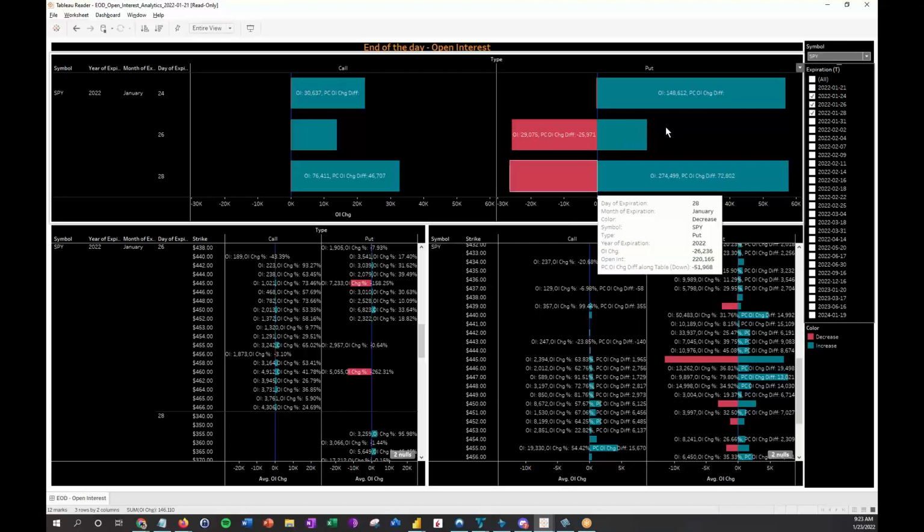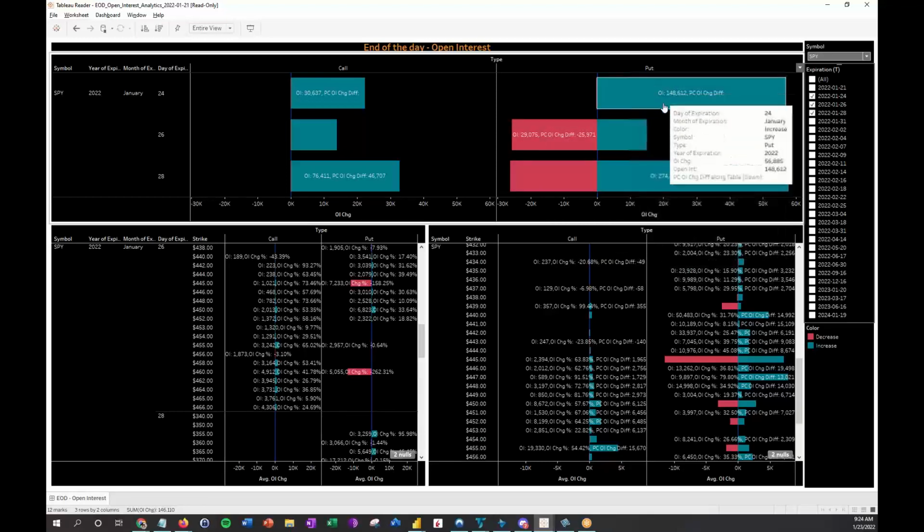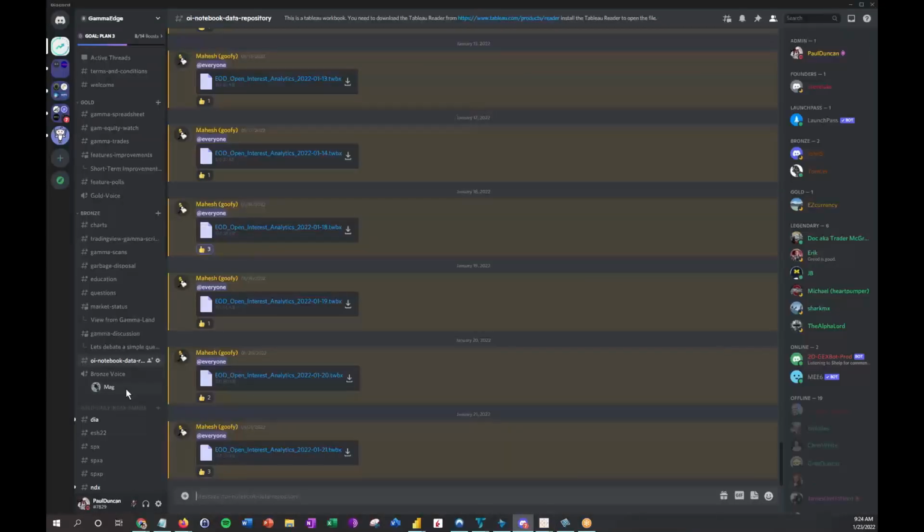Very important. We'll cover this in a separate video, but the key takeaway here is that part of the thesis of Gamma trading is that calls being added out and up tend to cause the complex to rise, and puts being added down and out tend to cause the complex to fall. So being able to track where puts are being closed and opened, looking at the different strikes, and knowing where we are in terms of strike price can be very, very useful.